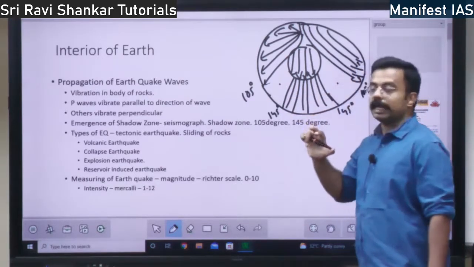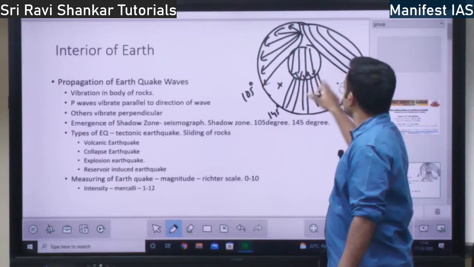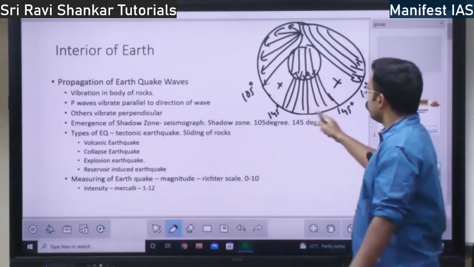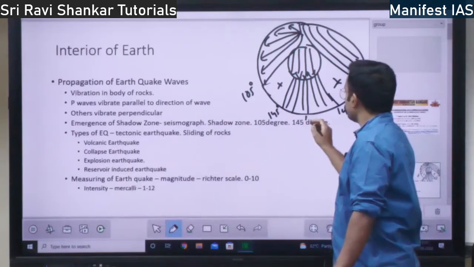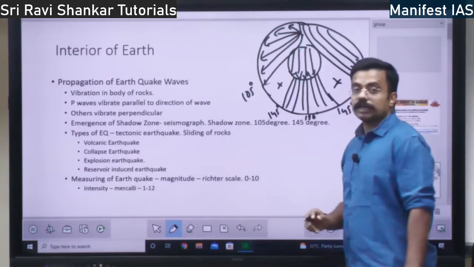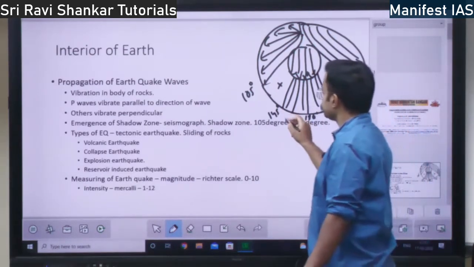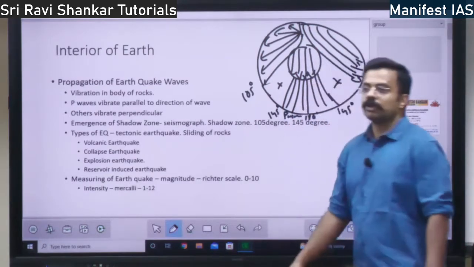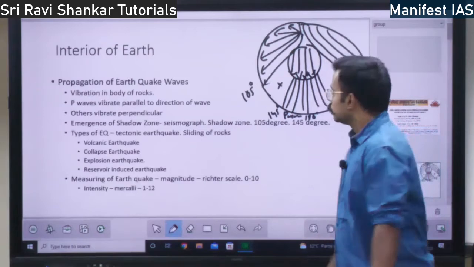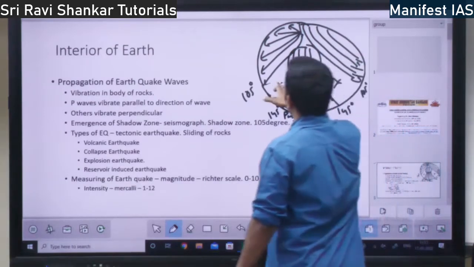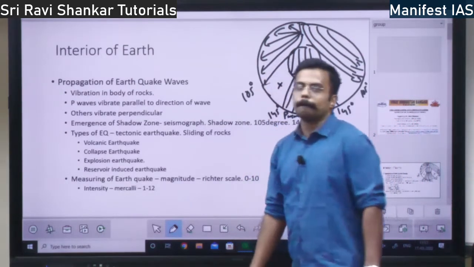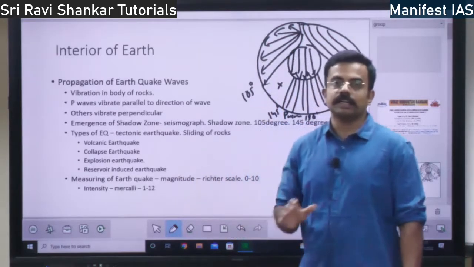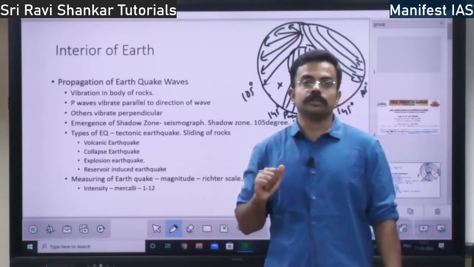In this space it will be entirely blank, right? So this is called the shadow wave for both P waves and S waves. Whereas from 145 degree up to 180 degree, you receive P waves again, right? P waves again. However, S waves won't come here, right? So the shadow zone, see where the waves don't come, where the waves are not going to show up on the other side of the earth, it is called shadow zone, right?